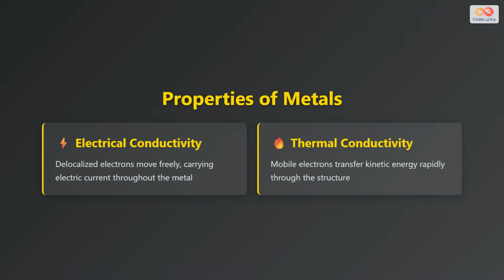The Sea of Electrons model explains the unique properties of metals. First, electrical conductivity. Metals conduct electricity because the delocalized electrons are free to move and carry electric current throughout the metal. When a voltage is applied, these electrons flow in one direction, creating an electric current. Second, thermal conductivity. Metals are excellent conductors of heat because the mobile electrons can transfer kinetic energy rapidly through the structure. When one part of a metal is heated, the electrons quickly distribute this energy throughout the entire piece of metal.